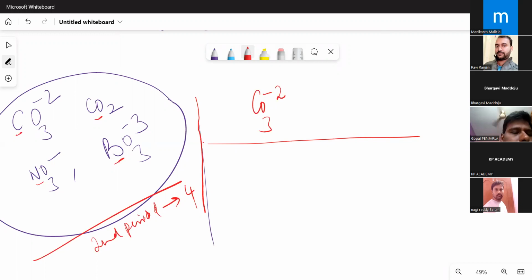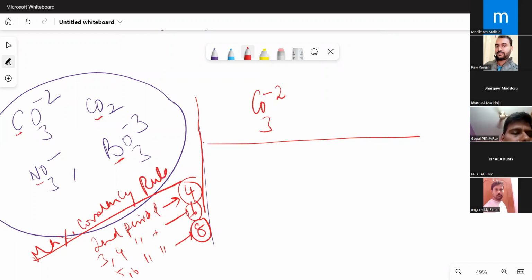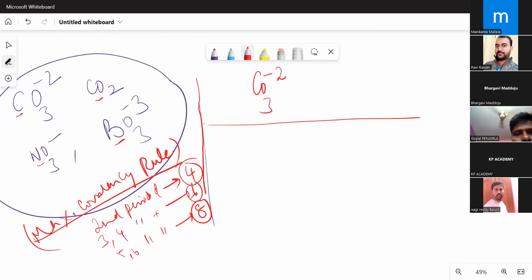Third and fourth, 6. Fifth and sixth period elements can go up to 8. This is a possibility, and this is called the maximum covalency rule. Okay, this is a rule, but we will also understand why. Suppose carbonate is present here.